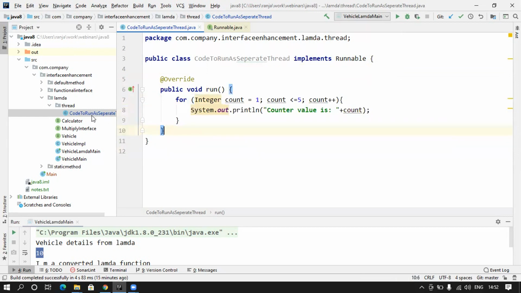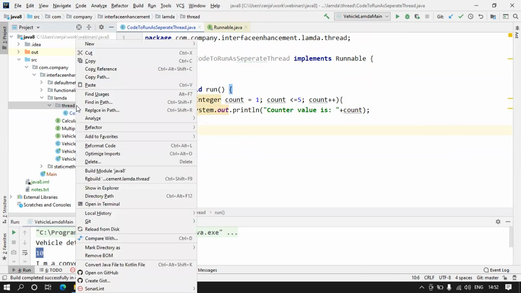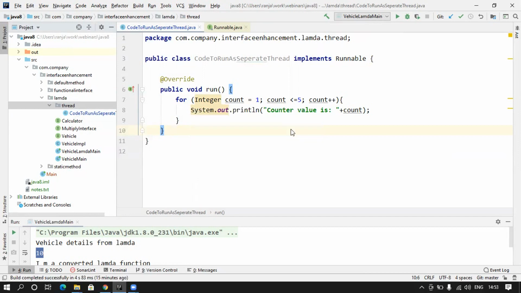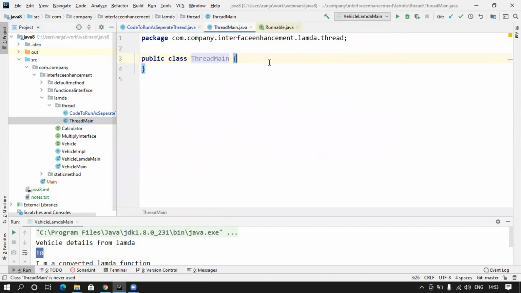So now let's go ahead and create a main method class. So I will say thread main class. Let's do this, and here I will put the main method, public static void main, and then I will say String array, give it any name. And now what we used to do is we would create a reference of the runnable interface.